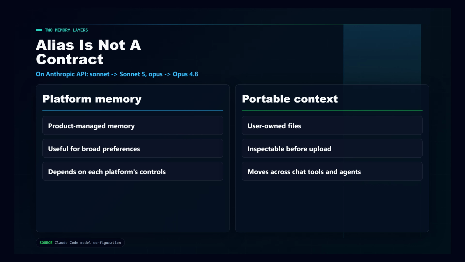On Anthropic's API, this default question is now real. Claude Code's Sonnet alias resolves to Sonnet 5, and Opus resolves to Opus 4.8, but aliases are not contracts. Claude Code's own docs warn that aliases can update, and third-party provider deployments can lag unless you pin full model names. If your team cares about repeatability, pin the model.